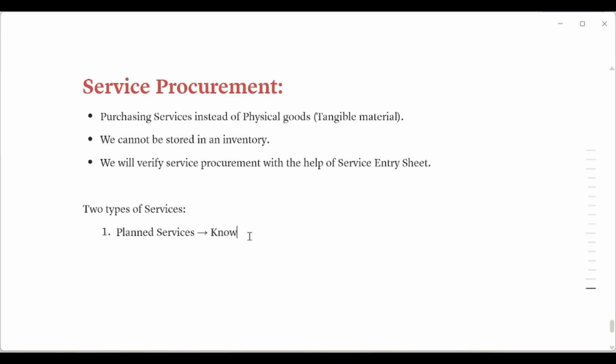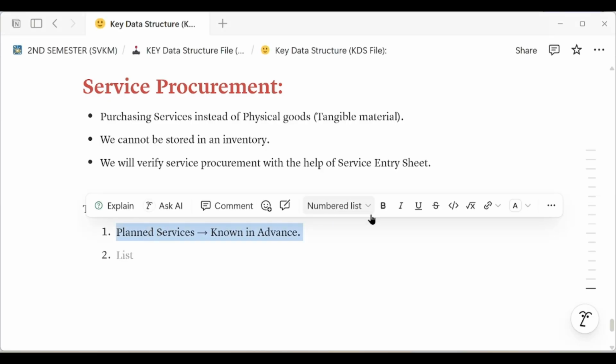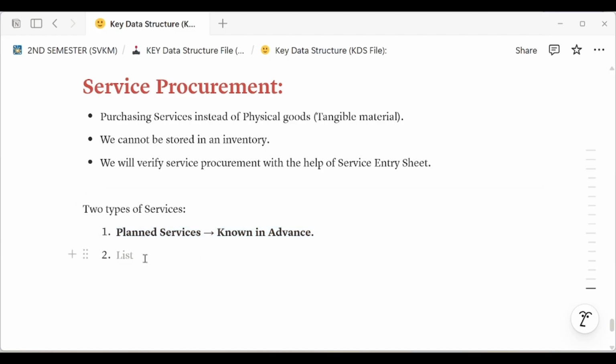That is known in advance, its price is fixed. That is plant services.